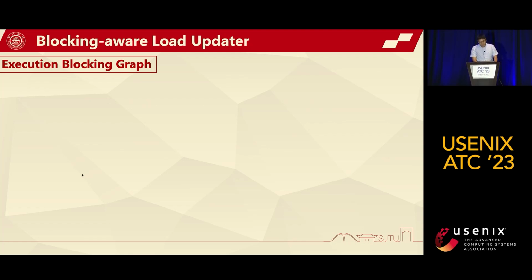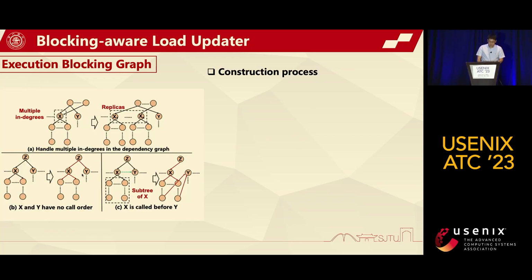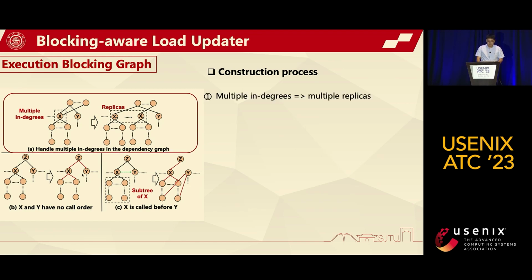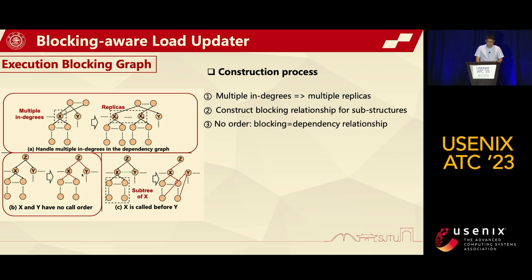The execution blocking graph construction process is shown in this figure. First, for a microservice that has multiple entries, we transfer the subtree with it to multiple identical replicas. We then construct the execution blocking relationship for each substructure. If microservices X and Y have no fixed call order from their common superior microservice, the execution blocking relationship is equal to the call dependencies.